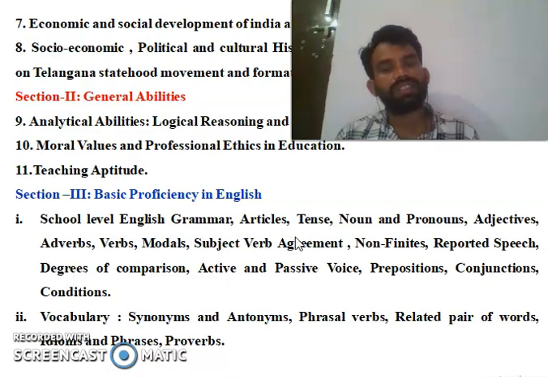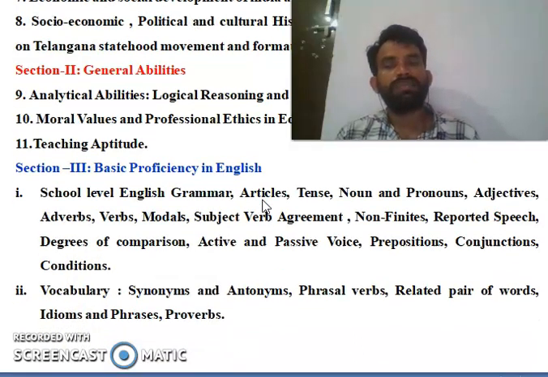So school level English grammar, they will ask what are the articles and where they are used, tenses: present tense, past tense, future tense, perfect tense, noun, pronoun, adjective, adverb, what is a verb, modals and subject verb agreements, non-finites, reported speech, degree of comparison, active voice and passive voice, preposition, conjunction and conditionals. Next, vocabulary: synonyms, antonyms, phrasal verbs, related pairs of words, idioms, phrases and proverbs. These are some of the basic proficiency in English section.